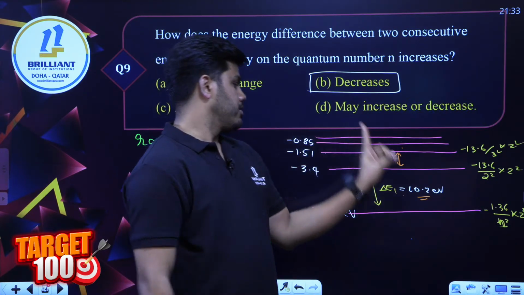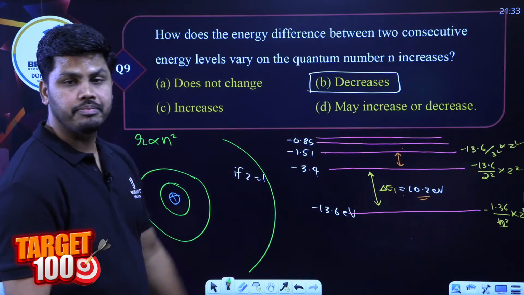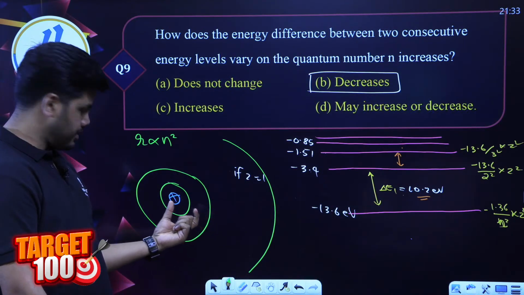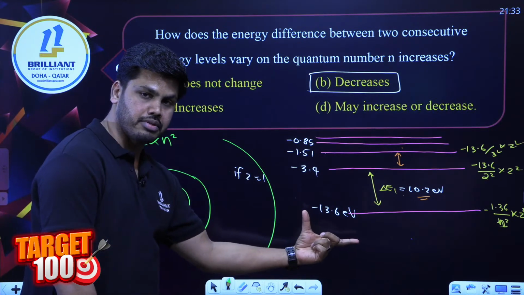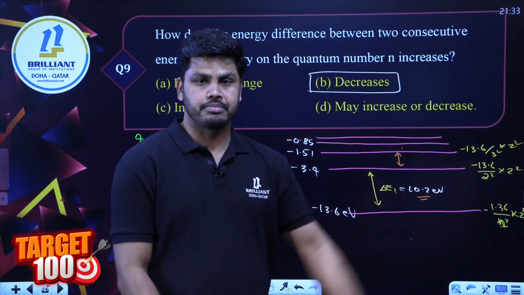So be careful whether you're talking about energy levels or orbits. This question was about energy. That is why option B is correct. When you come to the radius, the separation between adjacent orbits will be increasing as you go to higher energy levels or higher orbits.